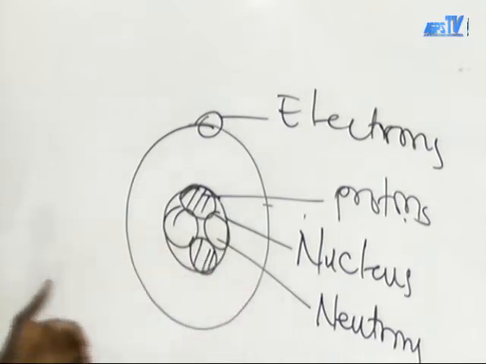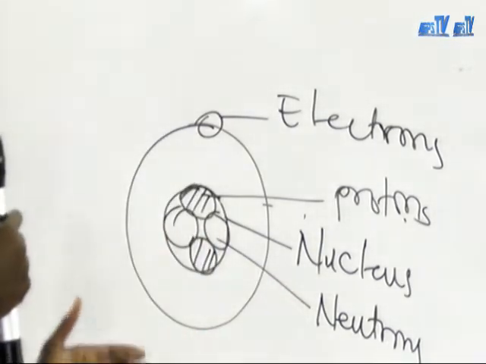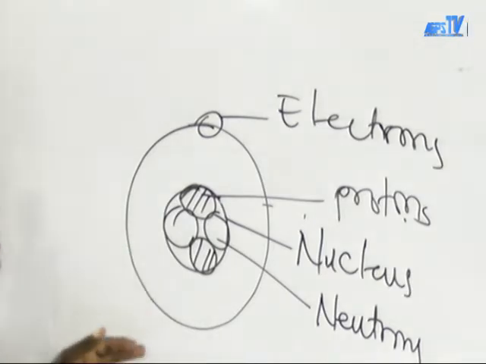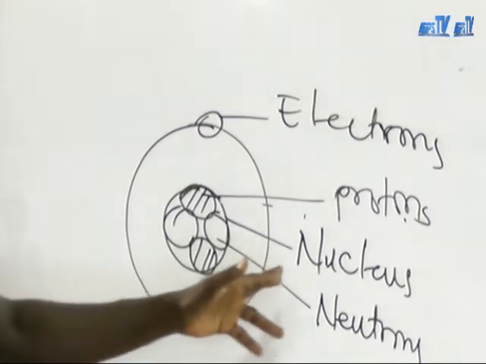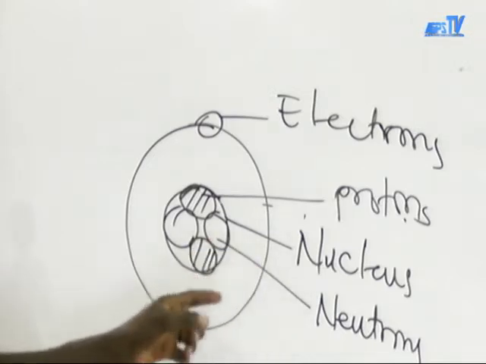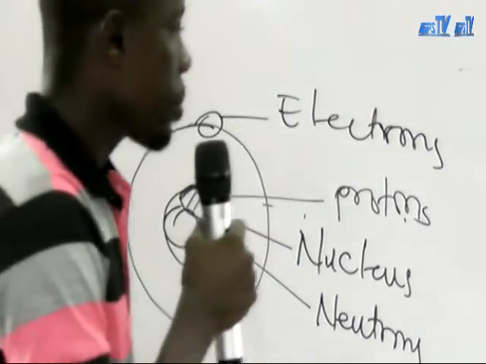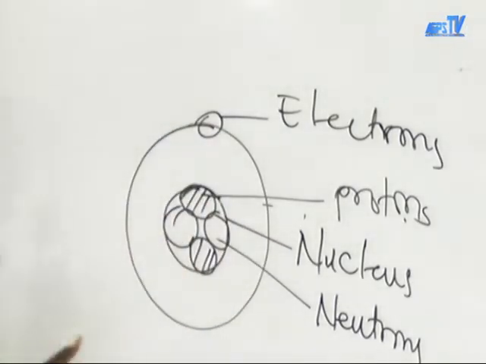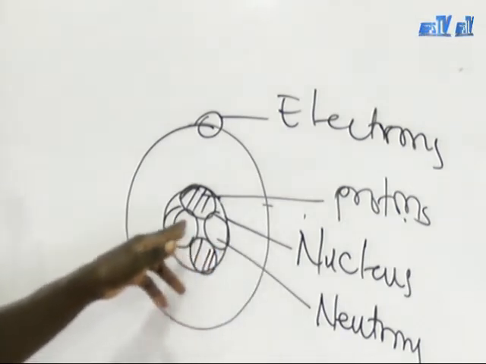So if you want to determine the mass of any atom, you can determine it based on what? The number of protons and the number of neutrons in the atom, in the nucleus. Take note of that, it's very important. We determine the mass of an atom based on the number of protons and the number of what? Neutrons in the nucleus of the atom.